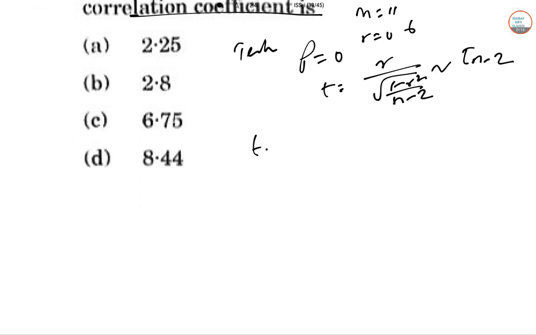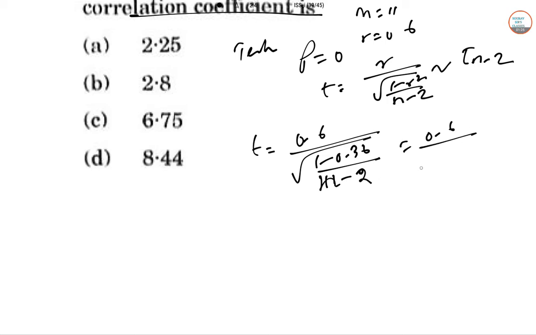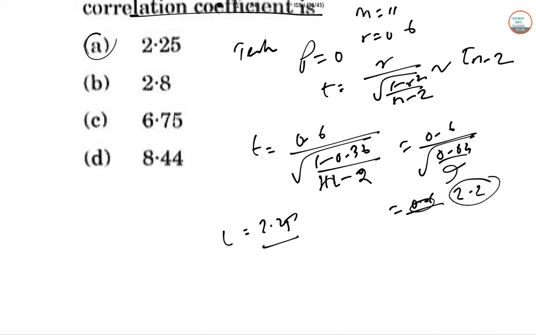So t equal to 0.6 over root of (1 minus 0.36) by (n minus 2). So this is 0.6, 0.64, and this is 9. So 0.6 times 18 by this. So 2.25 is the final value. So t is 2.25 is the correct answer.